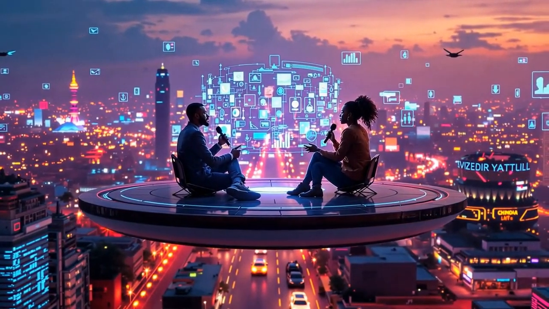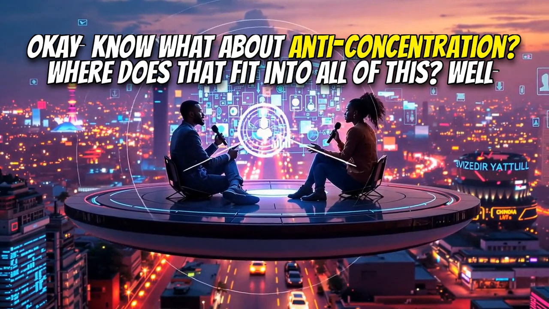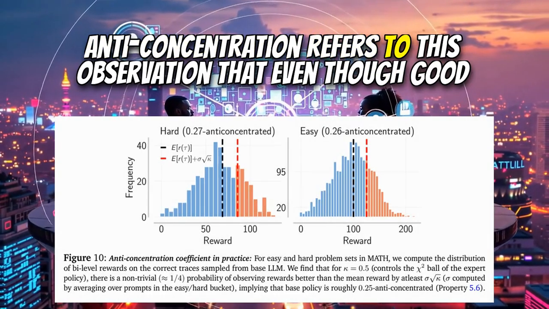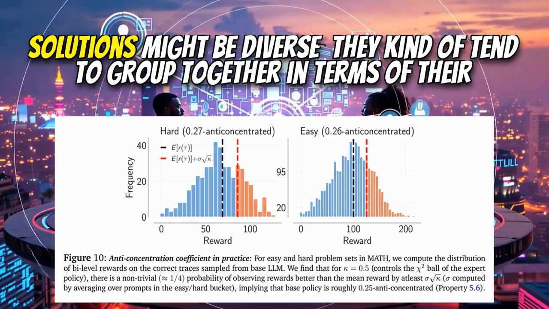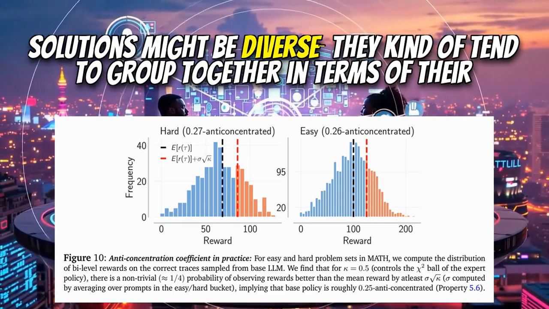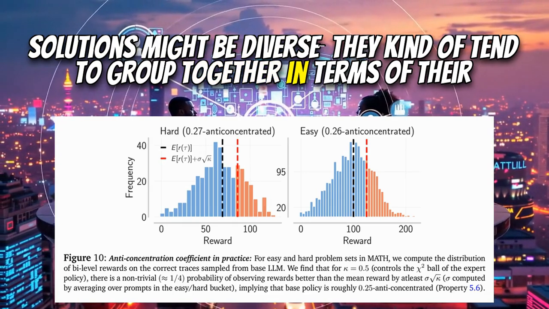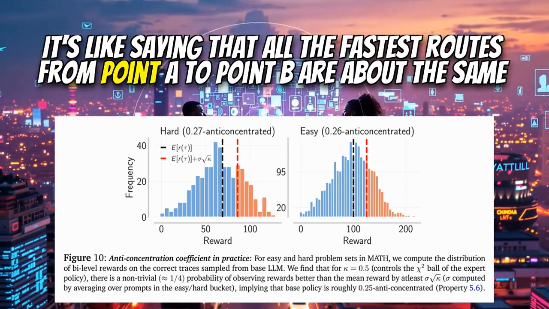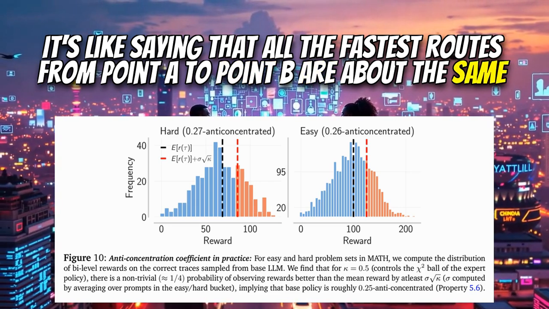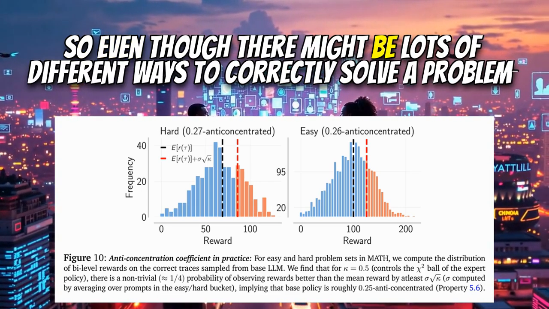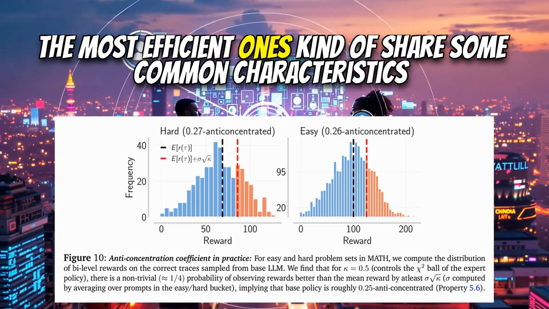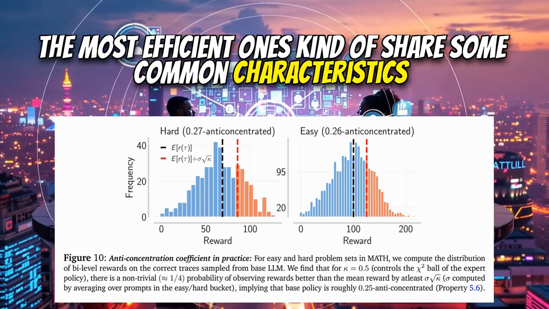Makes sense. Okay, now what about anti-concentration? Where does that fit into all of this? Well, anti-concentration refers to this observation that even though good solutions might be diverse, they kind of tend to group together in terms of their efficiency. It's like saying that all the fastest routes from point A to point B are about the same length. So even though there might be lots of different ways to correctly solve a problem, the most efficient ones kind of share some common characteristics.